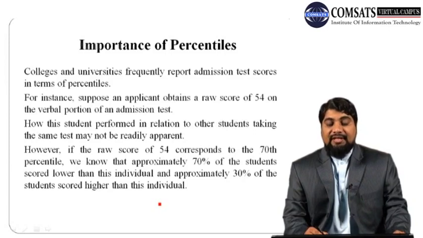However, if the raw score of 54 corresponds to the 70th percentile, we know that approximately 70% of the students scored lower than this individual and approximately 30% of the students scored higher. So using percentile rank we can get a clear picture of the performance of that particular applicant.